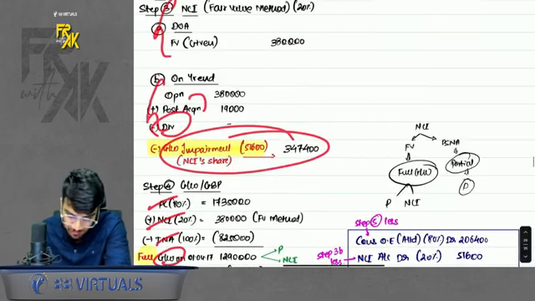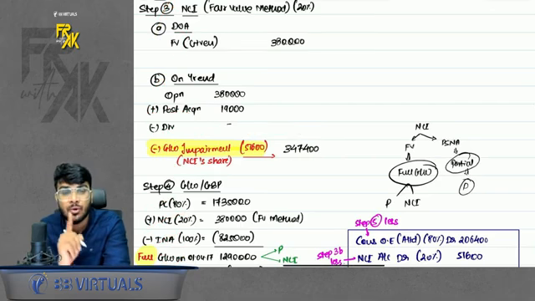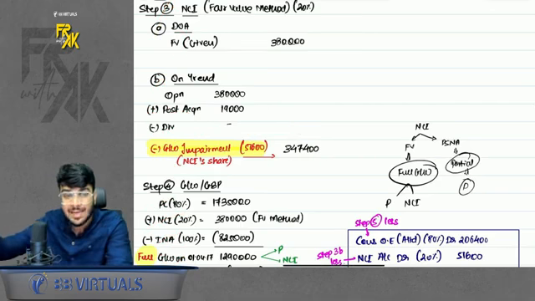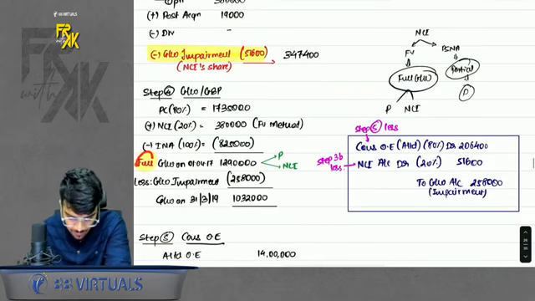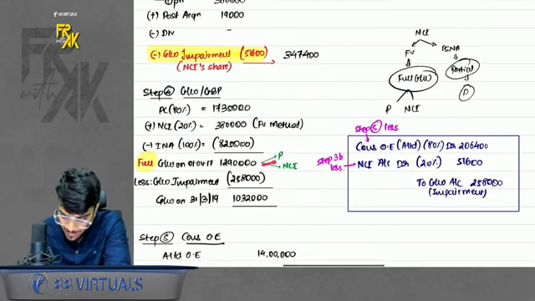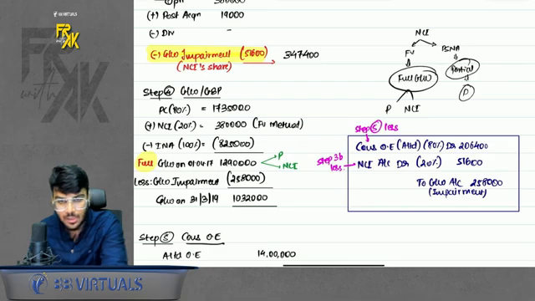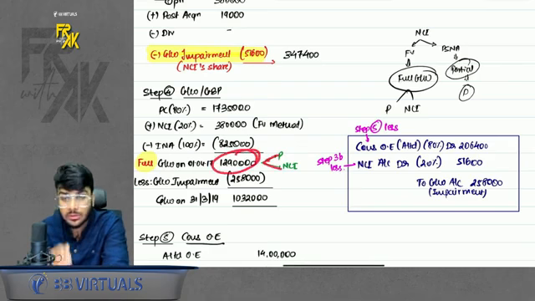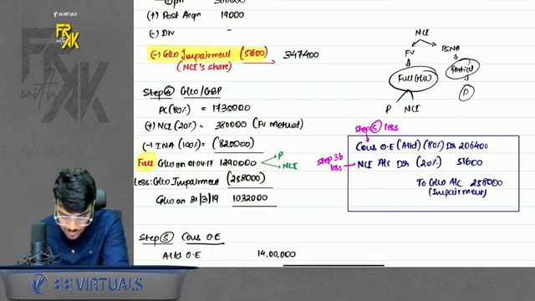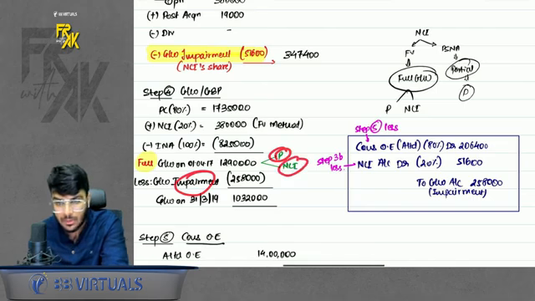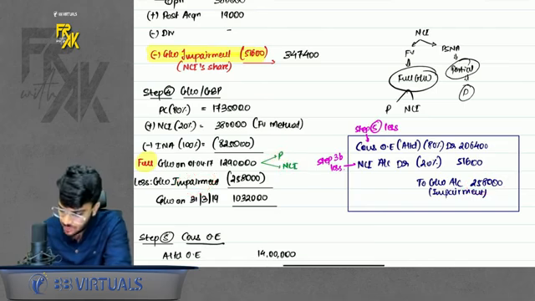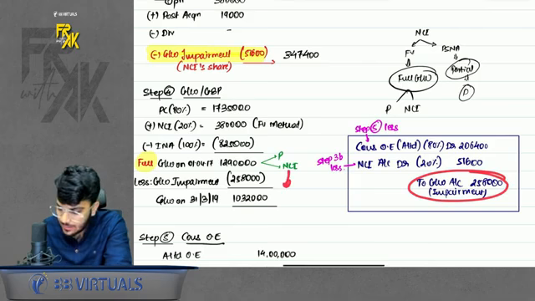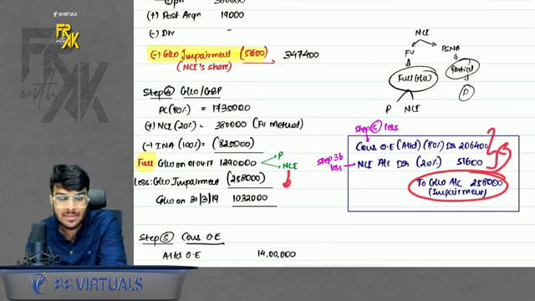Now because NCI was at fair value, remember if NCI is at fair value, goodwill is full. If NCI is at PSNA, goodwill is partial. What does it indicate? If it is a full goodwill, goodwill belongs to parent and NCI both. Okay. So if goodwill belongs to parent and NCI both, and if there is an impairment in this goodwill, both will bear the impairment loss. So if there is an impairment, the loss will have two effects. First, it will reduce the amount of goodwill. Second, this loss will be borne by parent and NCI in the ratio of stake.